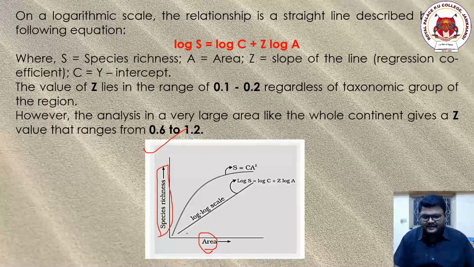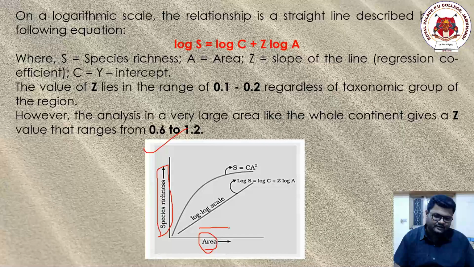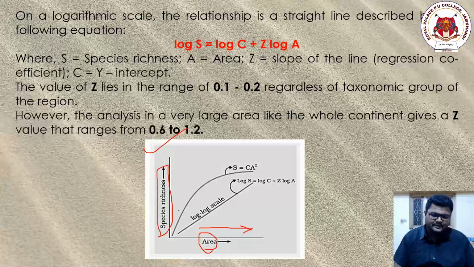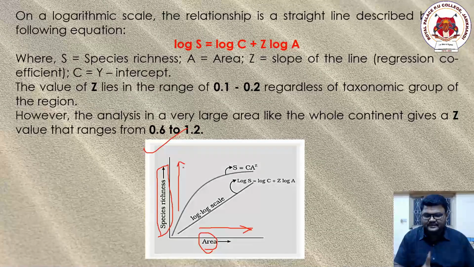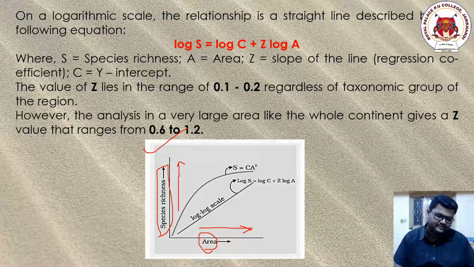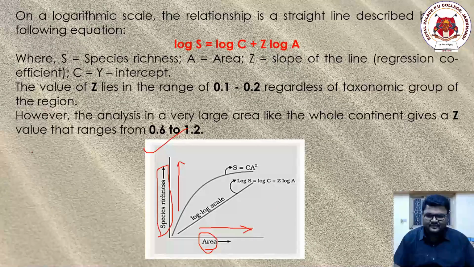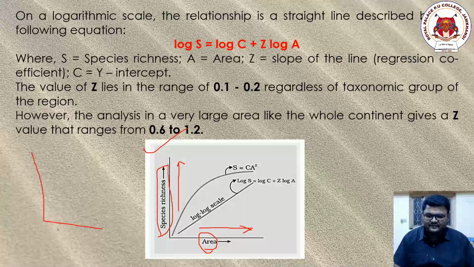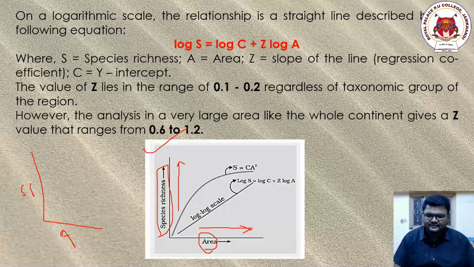The point says that as you explore the area, the number of organisms or species diversity increases, but it has its own limitations. When you plot this, you'll get a graph. This is area and this is species richness.